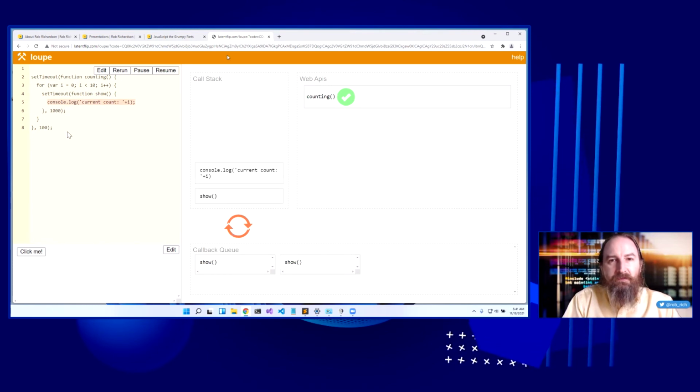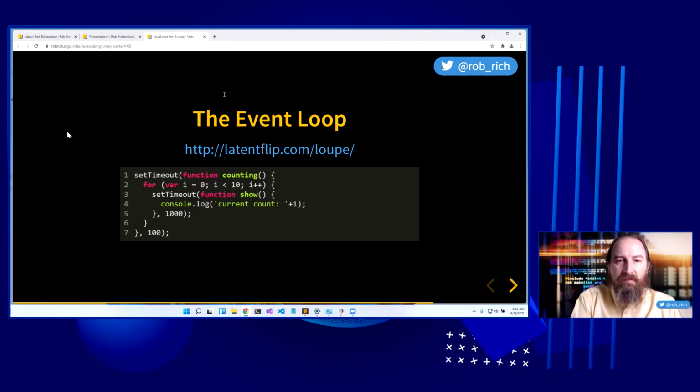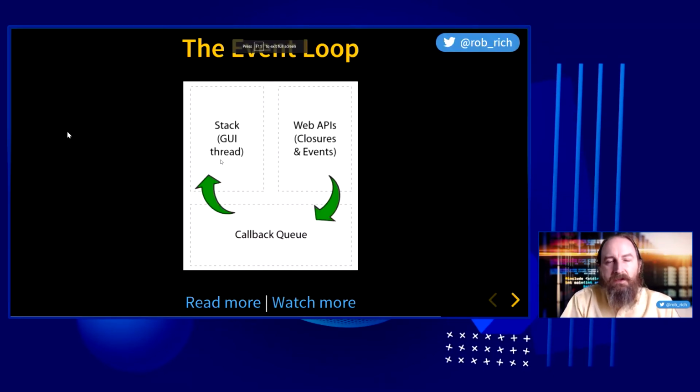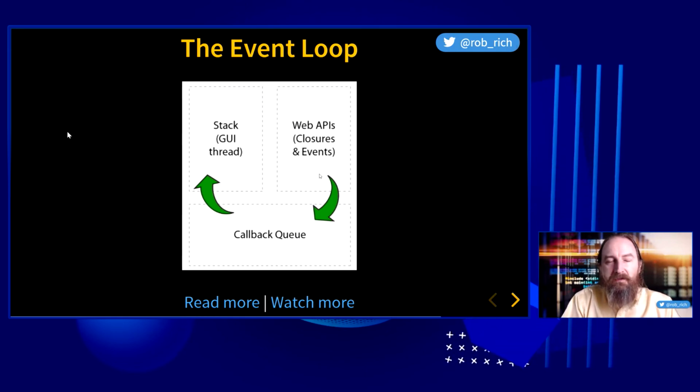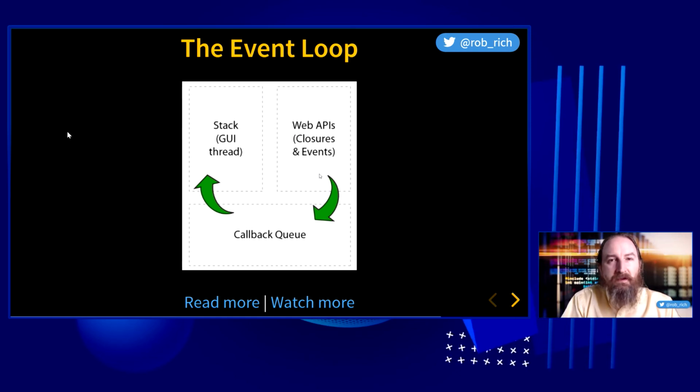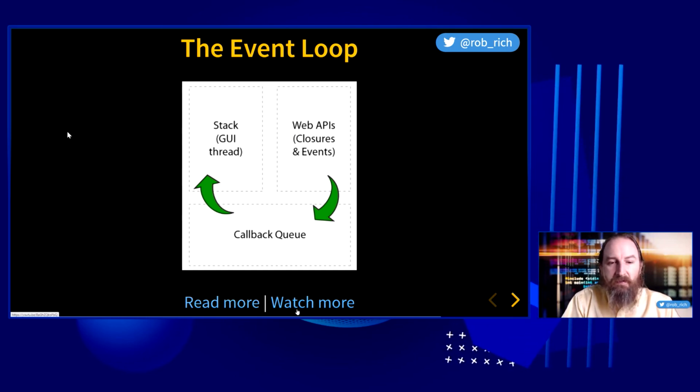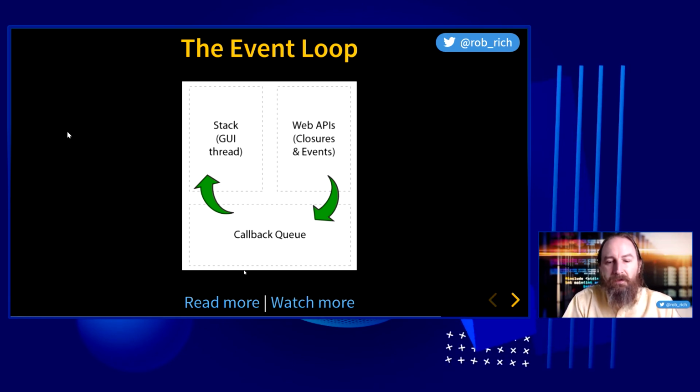So that was really cool. When we take a look at these pieces, we have the GUI thread executing on this call stack. We have the callback queue, things waiting to go. And we have these web APIs, these closures, these things waiting on external resources. When these are done, they'll get in the callback queue. And when the stack is done, then the callback queue will come into place. As you grab these slides from robrich.org, click through to these links to read or watch more.